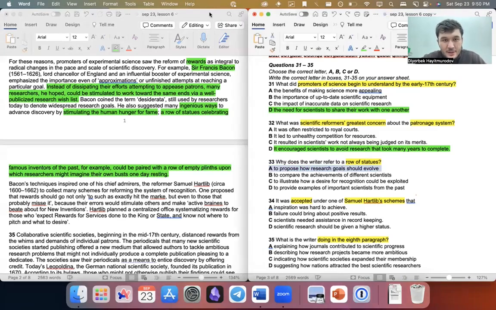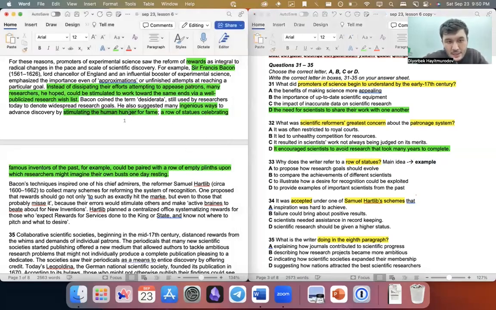All right, so what did he do? Which one of these is the option? Guys, those who chose A, you are missing the point. Okay, here I need to talk about something. When they use refer to, you need to find the main idea. What you usually do is use the main idea, then you give an example. So you need to go backwards, right? So row of statues, which one of these things was mentioned? If you look at it, something previously mentioned was hunger for fame. So you need to look at the previous sentence and then find a synonym for that.